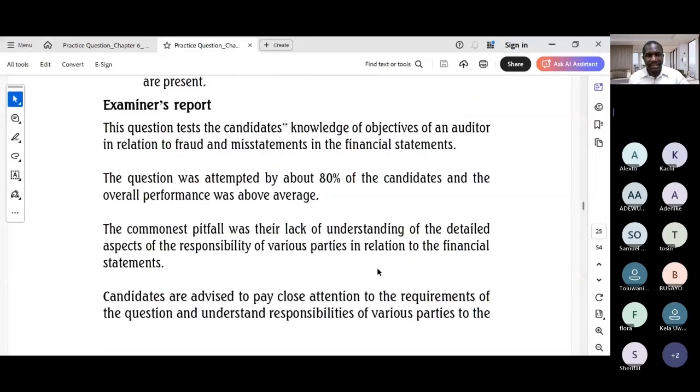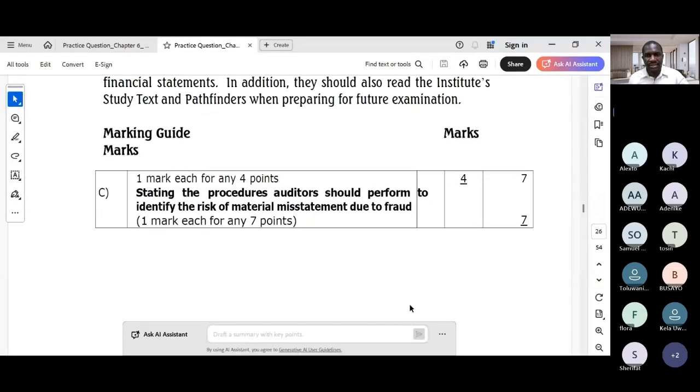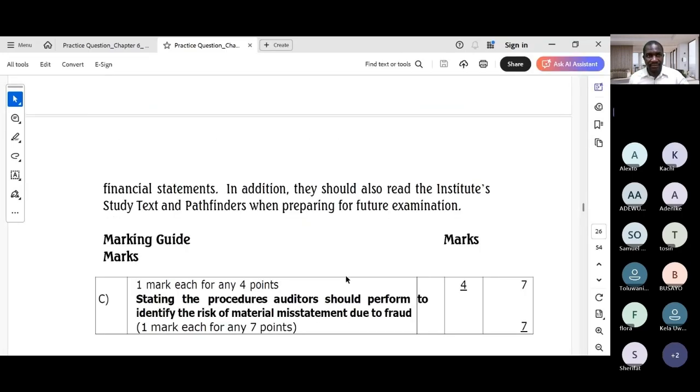So the marking guide, let's see how to pick our marks. The marking guide allocates 7 marks in total, with 1 mark for each. It means you need to provide at least 7 distinct, well-explained procedures. The solution provided by the examiner gives 4 main points, but each has, I think, sub-points that can be expanded to get the full point. So I think here is a breakdown.